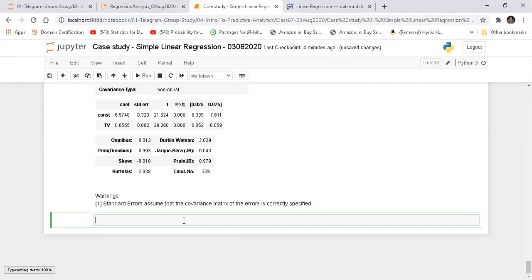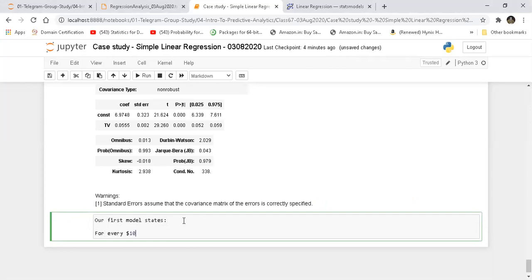So I'm simply going to write this before we close. Our first model states: for every $1,000 USD spent on TV advertisements, we would roughly sell 7 quantity of our product, right?